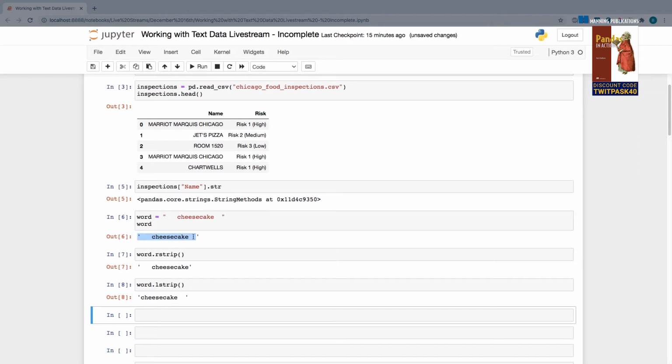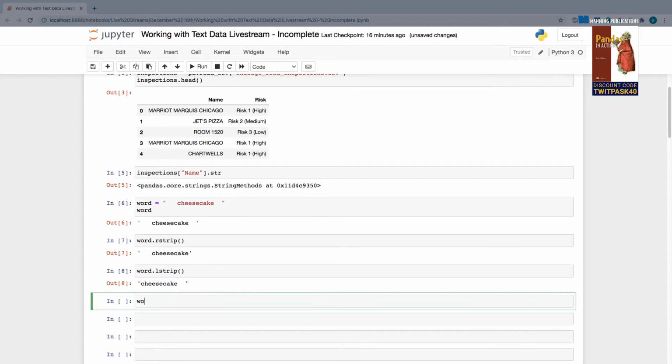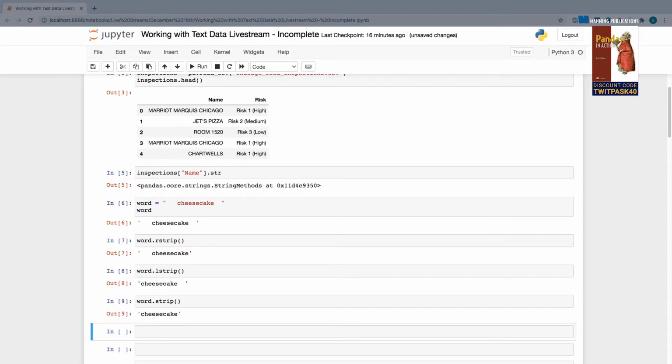So if you compare this output with the one above, you can see the left-hand white space has been removed. If you want to target both sides simultaneously, there is a method called strip by itself. No L or R, just strip by itself. So you can see right now, we're going to get cheesecake and all of the white space has been removed.